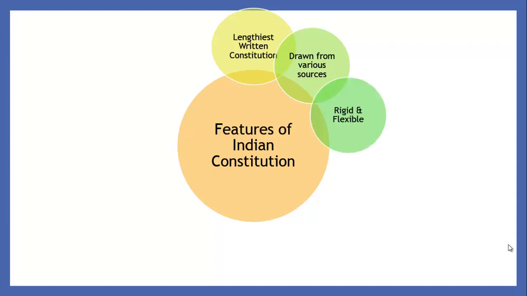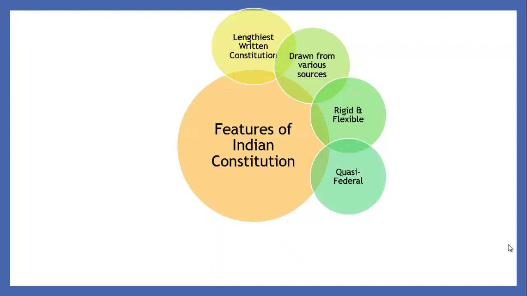Okay, coming to the third feature, it is rigid and flexible. Okay, so the constitution imposes rules, so in that way it is very rigid, so you have to follow the constitution if you are living in the country India. Okay, it is flexible. Why? Whenever you find some objections in the Indian Constitution, you can go to the court for a remedy, so an amendment can also happen in the Indian Constitution. In this way it is very flexible.